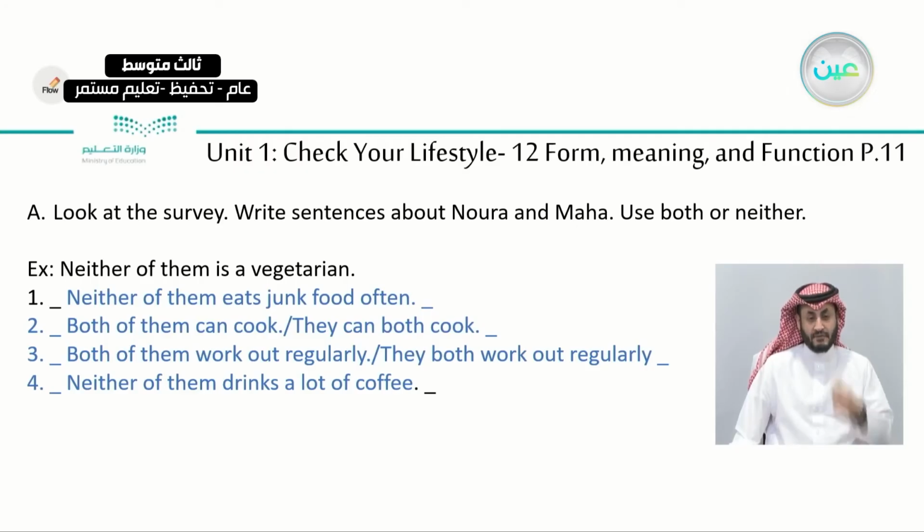Neither of them eats junk food often. So this is an example. Both of them can cook, or they can both cook. These are correct. Both of them work out regularly. They both work out regularly. You can write either one of them. It's correct. Neither of them drinks a lot of coffee. Okay, this is another statement here.